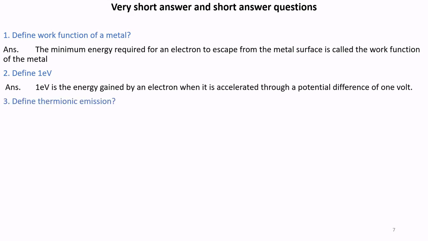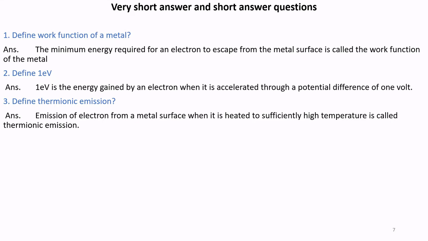That means when an electron is accelerated through a potential difference of 1 volt, its energy is 1 electron volt. Question number 3. Define thermionic emission. Answer. Emission of electrons from a metal surface when it is heated to sufficiently high temperature is called thermionic emission. That is, the emission of electrons due to heating or high temperature is thermionic emission. Therm means heat. Thermal means heat.